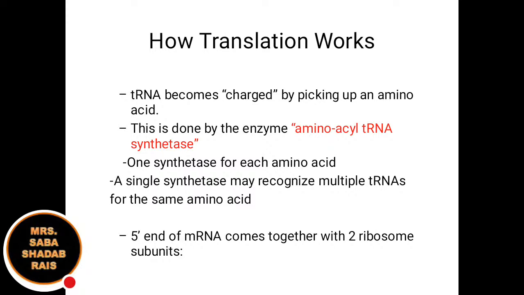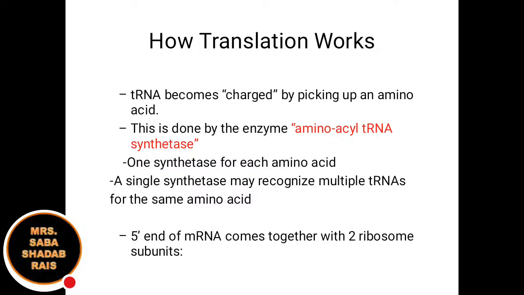For example, if it is tyrosine, then tyrosyl tRNA synthetase will help and will attach that tyrosine molecule onto the tRNA. So for each and every amino acid, one tRNA will be there. A single synthetase may recognize multiple tRNAs for the same amino acid. Why? Because the same amino acid may have multiple codons.